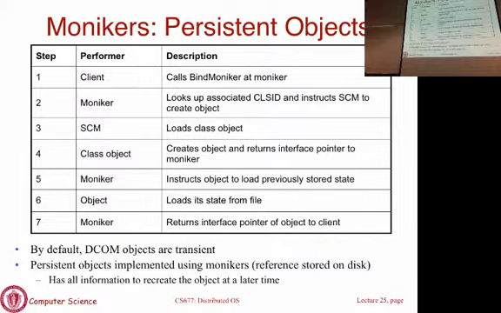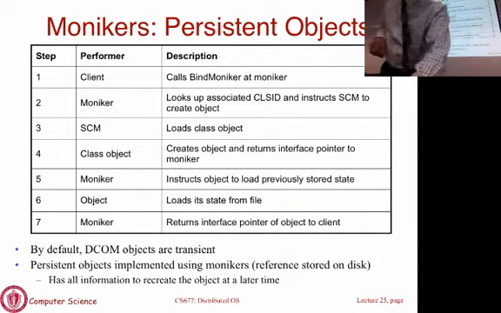In that case, it's the middleware's job to take the object state and keep a copy on disk. This way, if the process is restarted, you can load that object state and the object will be exactly the way you left it before the process crashed or was terminated. Now, persistent objects are implemented using this concept called moniker, which is simply a fancy term for a handle that allows you to go back and read the object. Think of it as a file name. An object has a unique name that you can specify, and then you can go and retrieve that object state and load it into your application and modify it and save it back. So basically, this persistent object has all the information necessary to recreate the object at a later time.